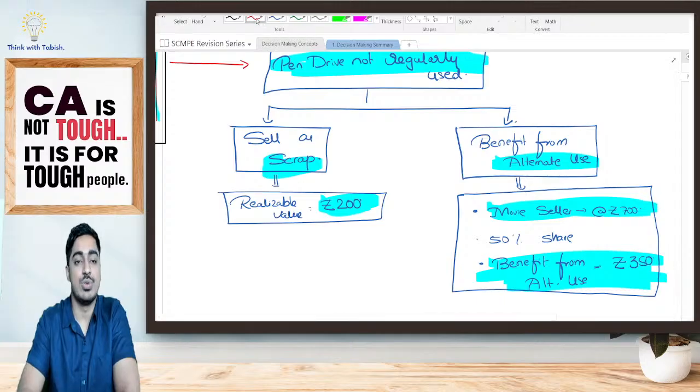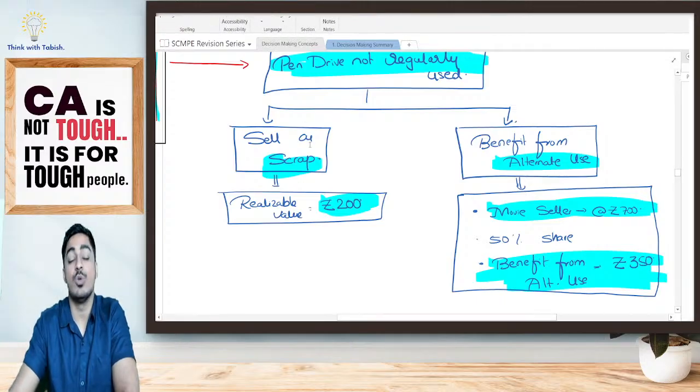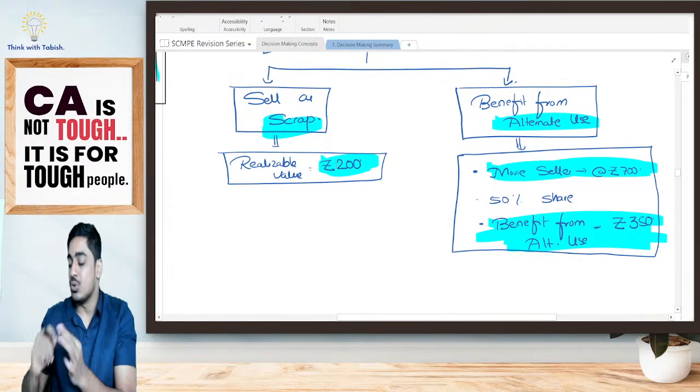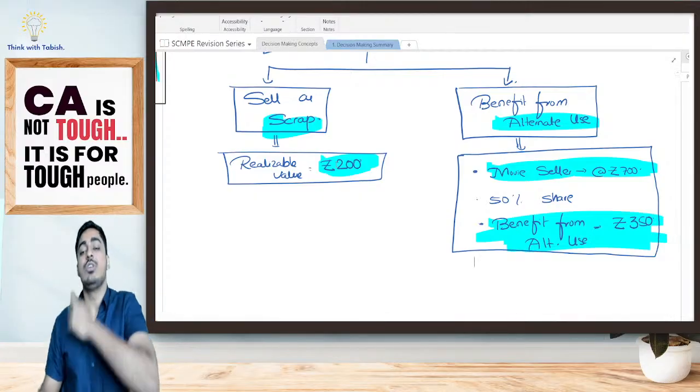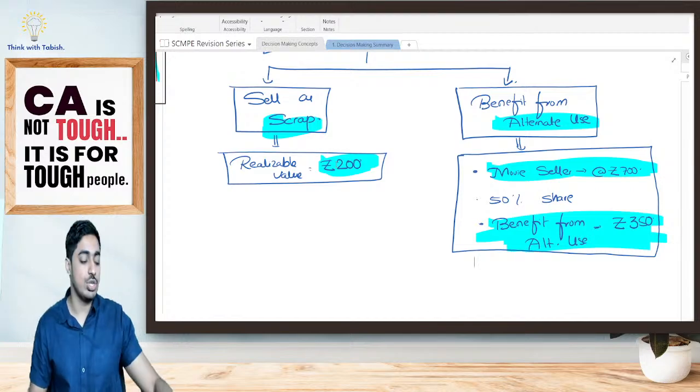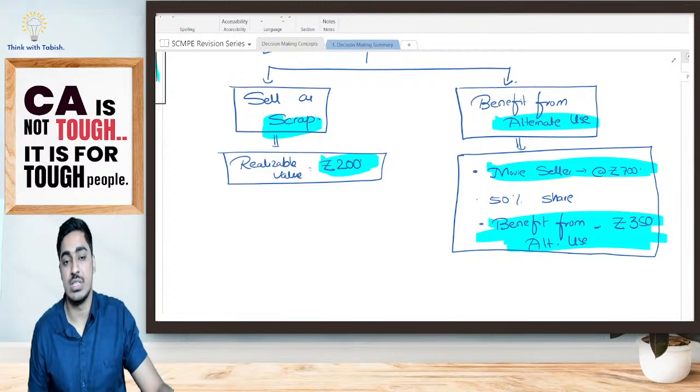Now, tell me, students, as a rational person, what would you have done? Would you have sold this pen drive as scrap and earned 200 rupees, or would you have given it to a movie seller? You would have got 350. What would you have done? What would you have done, students? Everyone tell me.